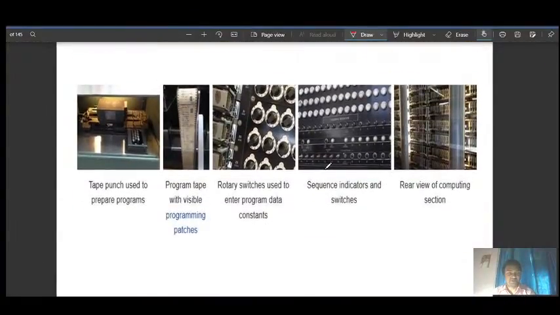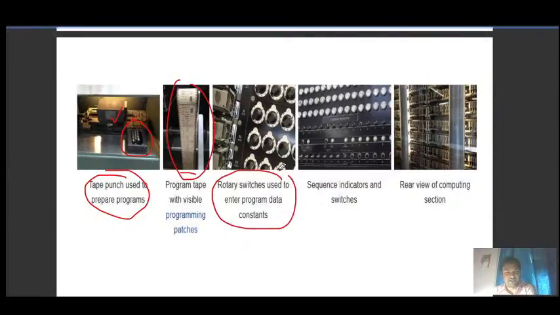So how do we prepare the punch tape? Here we have this machine where we punch it manually, and then we have the program as I have shown you, and here rotary switches are used to enter program data, constants. These switches will be used, on, off, some on, off, and in the form of instructions we give it to this machine. It will prepare our program.